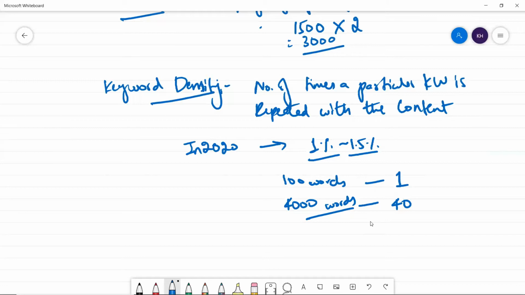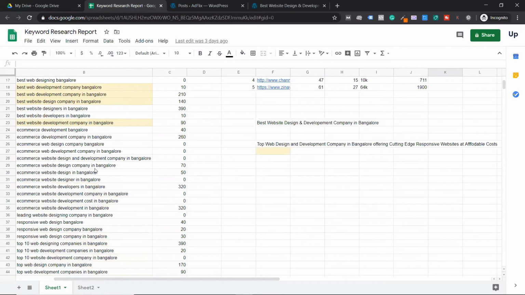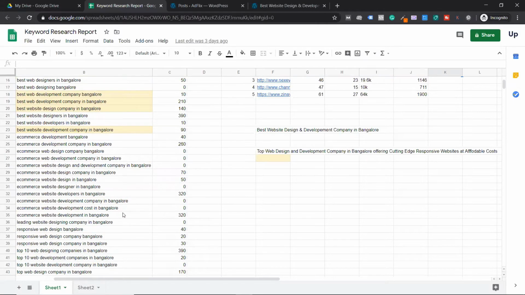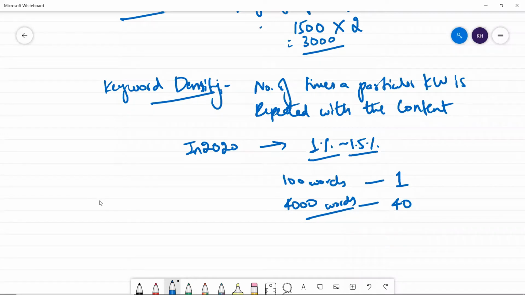I have one more doubt. If you see, all of the words are modifiers only. All of the words are the same keywords with modifiers. So make sure you use the modifier in that sentence. That's more than sufficient. Suppose there are 10 keywords that I have to rank and optimize.